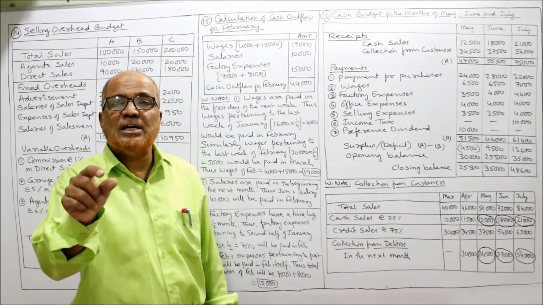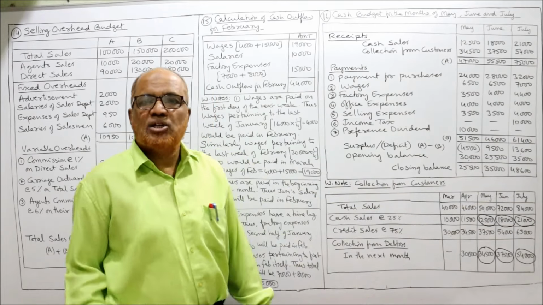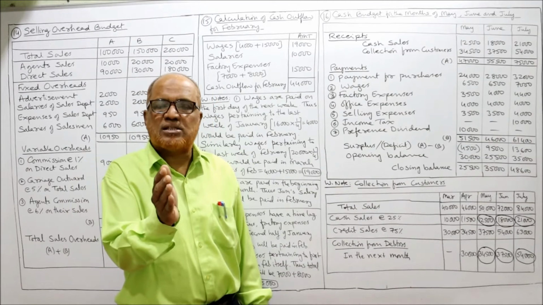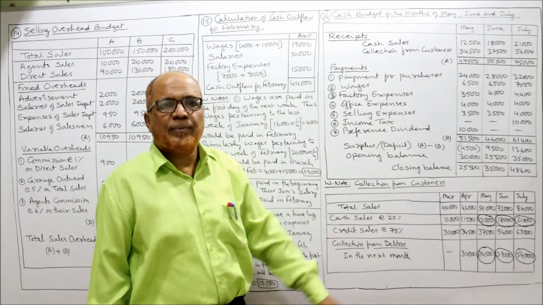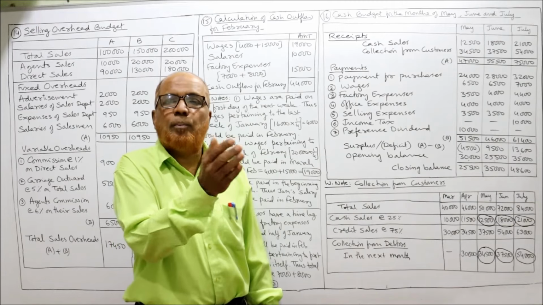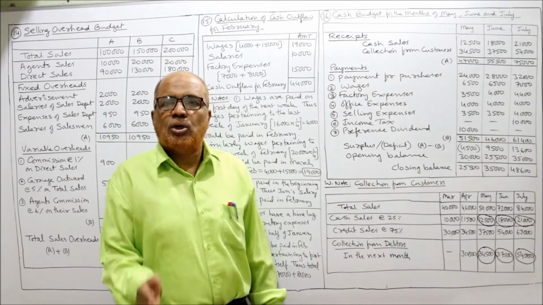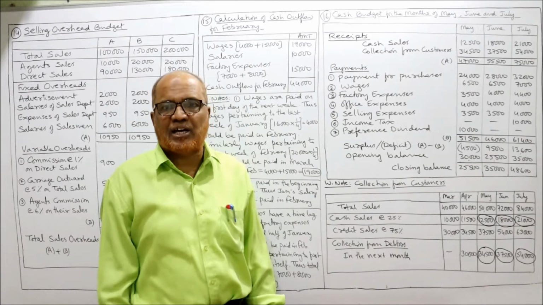This is the closing balance. This closing balance will become the opening balance for the next month. Similarly, the closing cash balance of May will become the opening cash balance for June. June's closing cash balance will become July's opening cash balance.